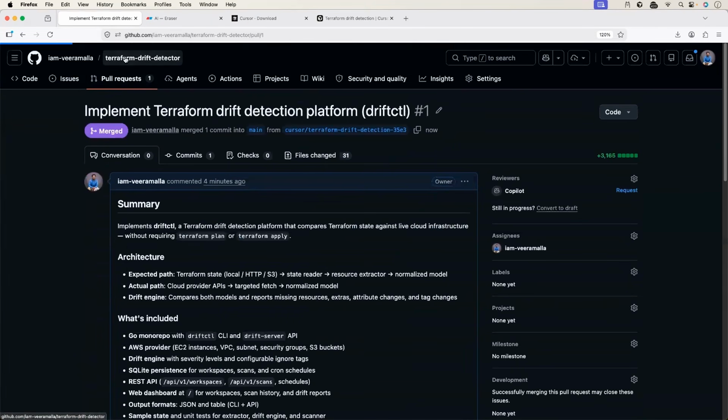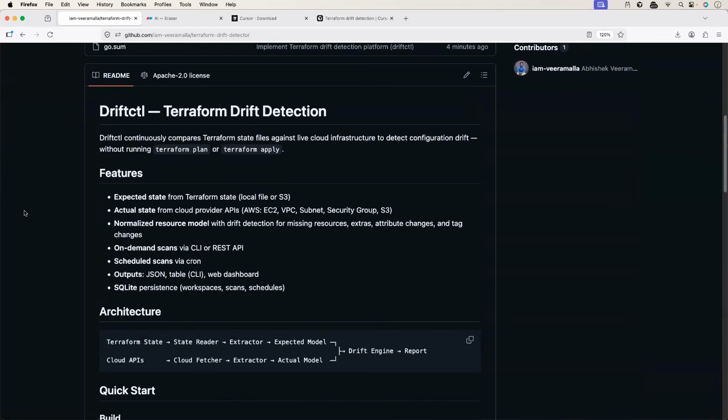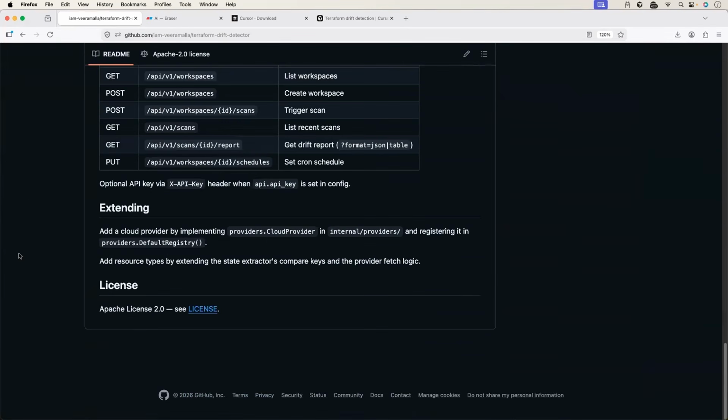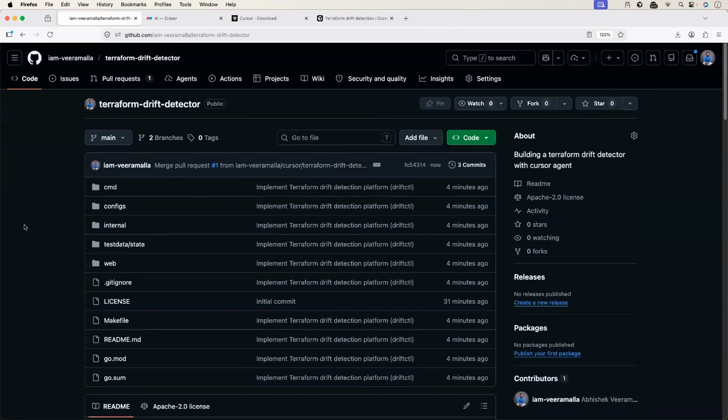I'll just go back, Terraform drift detector. There we go. With the README file, with the architecture, and with the code base. But before we actually download it and run driftctl, we need some infrastructure created by Terraform.